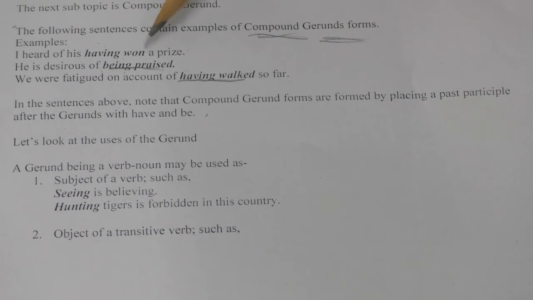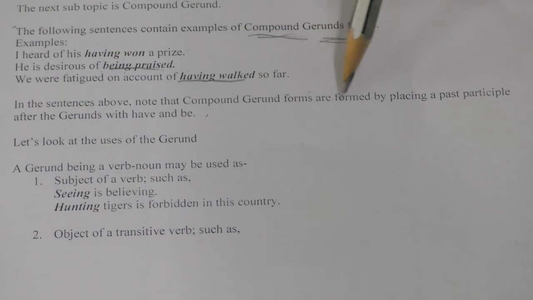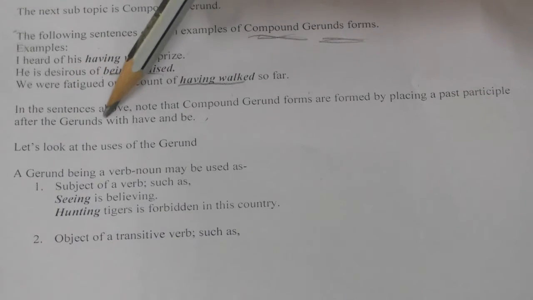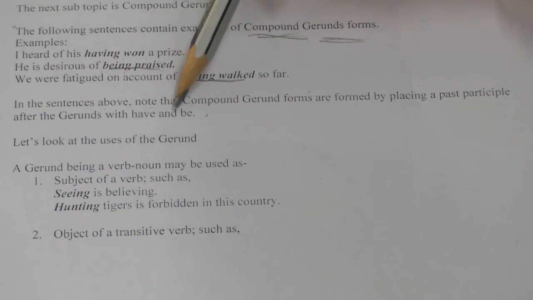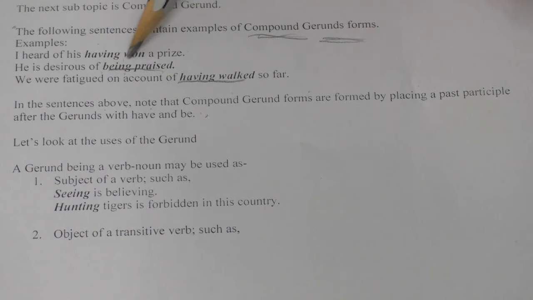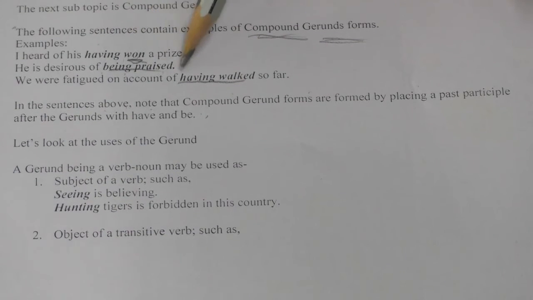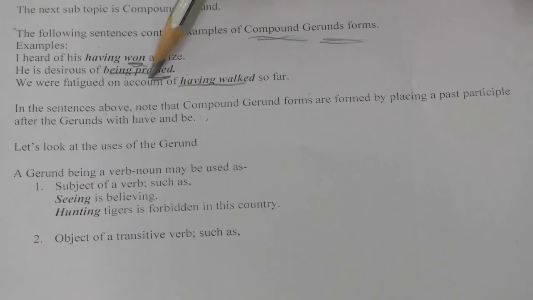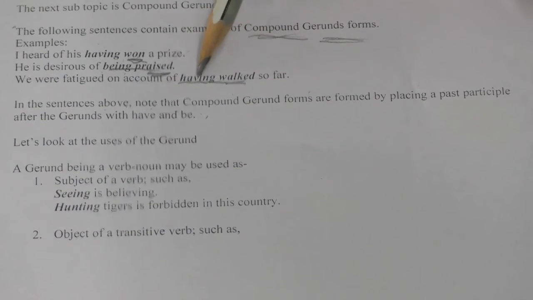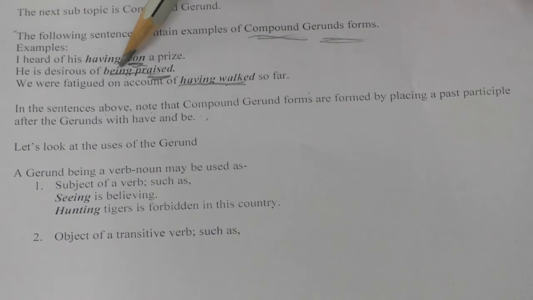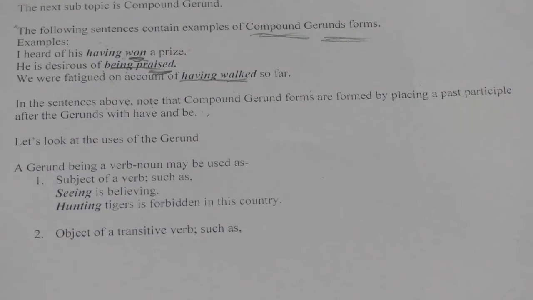So in these sentences we have noted that compound gerund forms are formed by placing a past participle after the gerund of have and be. So see here, the past participles are praised and walked. Before that you have having and being. So these are nothing but the compound gerunds. Next we will learn about the uses of the gerunds.